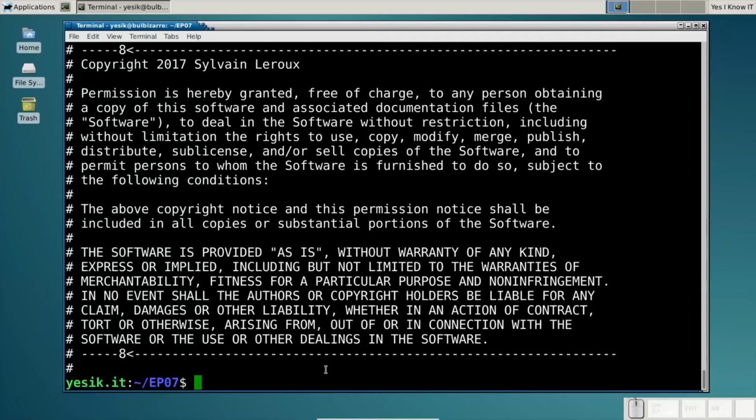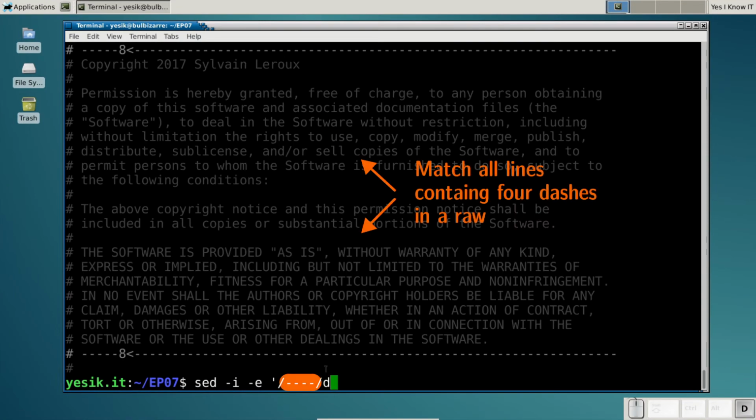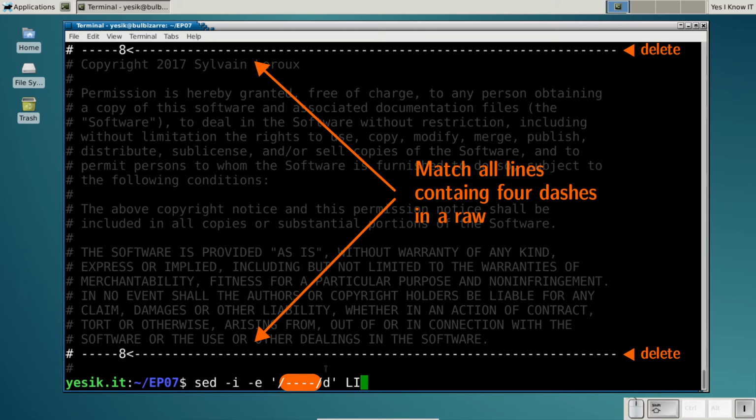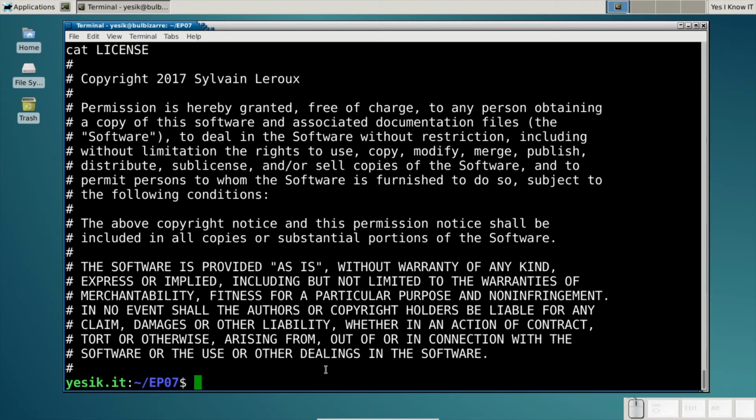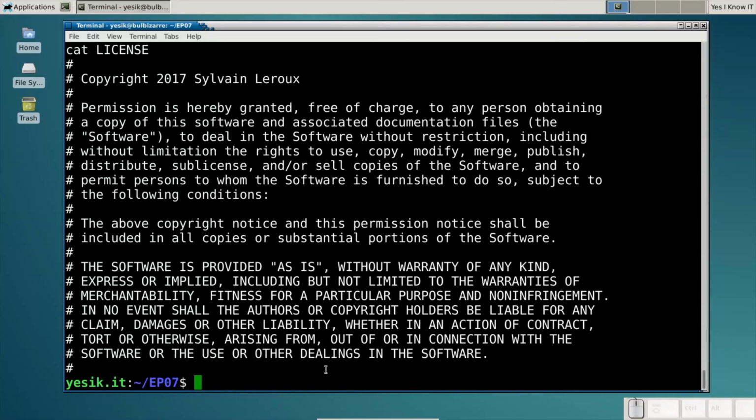Finally, I don't really need those dashed lines around the license text. So let's get rid of them using the delete command. Now I have that license file properly formatted, which is ready for inclusion in each script. In that particular case, that means I want the license to be read and inserted after the first line of each script.